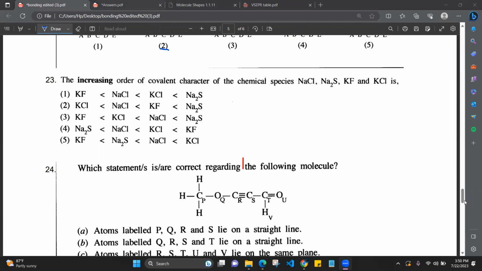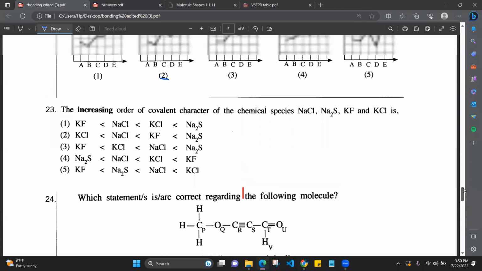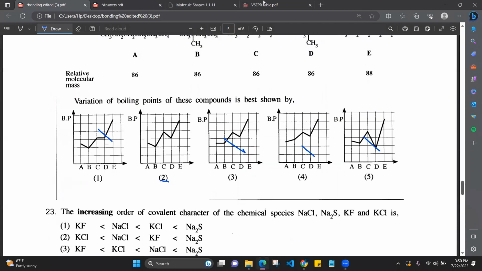I showed in the earlier one, and you can go through the PDF of the answers I will be sending. Two poles are created, partial positive charge and partial negative charge. That is dipole-dipole. Did you get it, Akila?